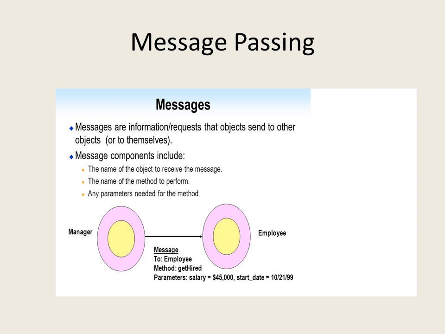So method name here is get hired, and the parameters, the values that he is sending to the employee, are that you are hired with the salary of $45,000 and you will start your job on the 21st October 99. I hope everything is clear from this slide.